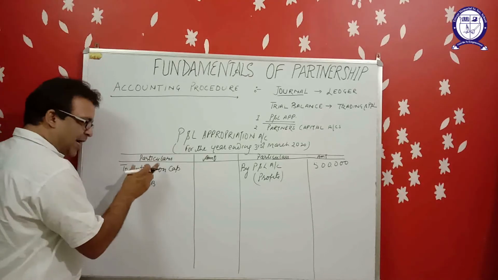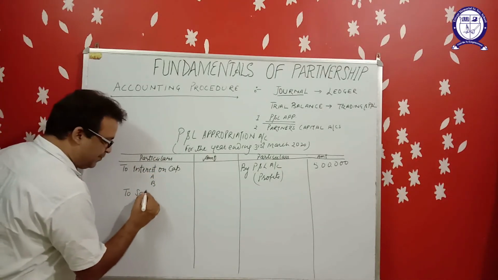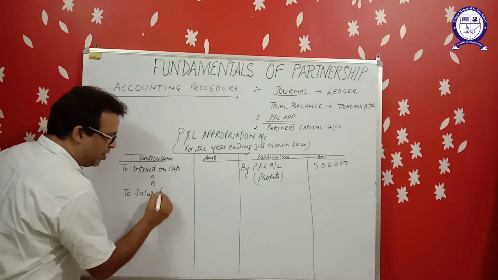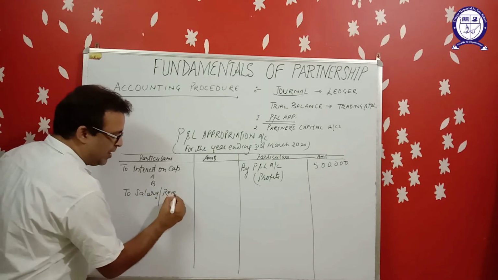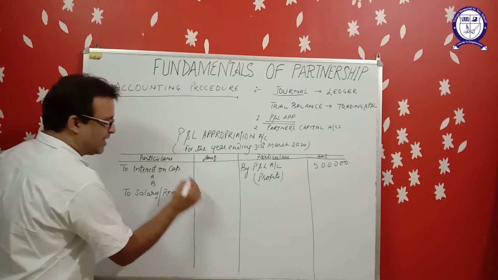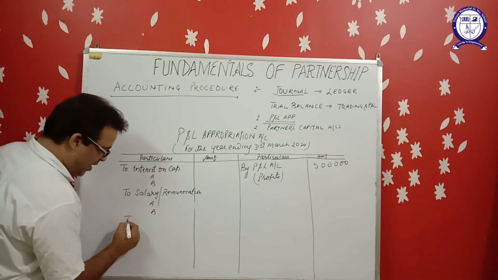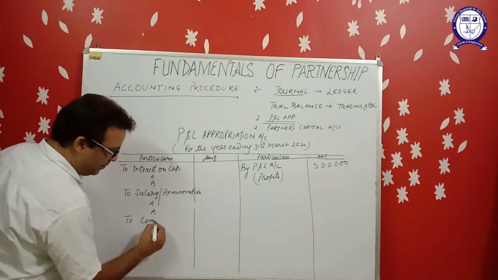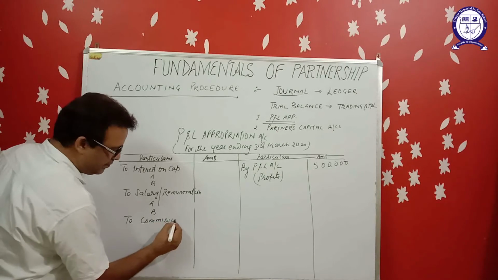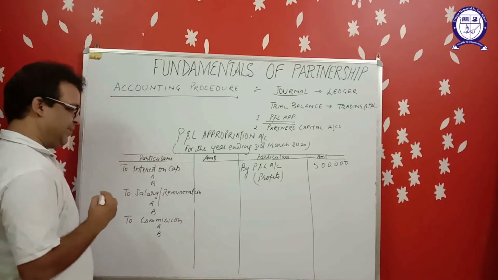That's why it is debited here. Next point, salary or remuneration, if any salary or remuneration is decided in partnership deed. Third point, to commission of A and B.